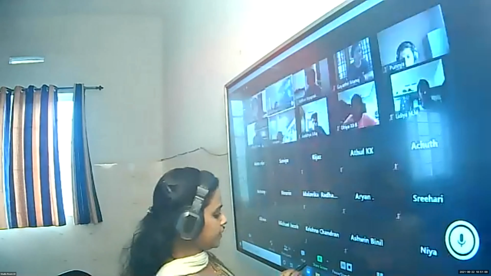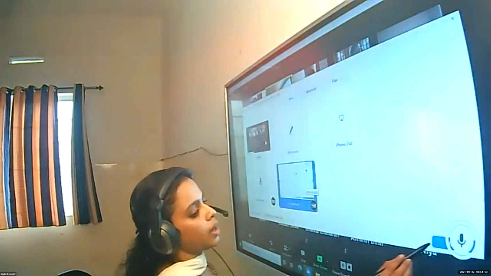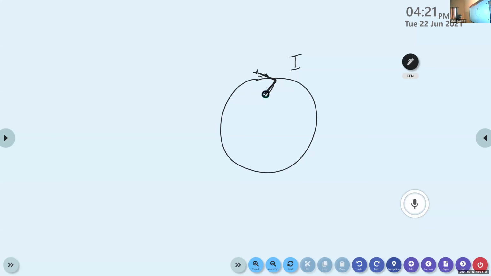So, in the case of a circular loop, if you apply the right hand palm rule, if the direction of the current is clockwise, then the direction of the magnetic field is inwards.